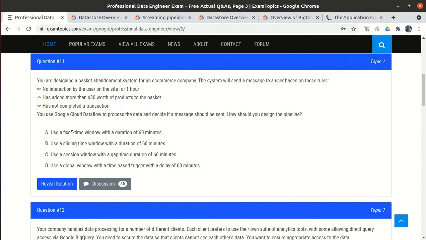We can't use the fixed time window with the duration of 60 minutes. If we use the fixed time window, the first 60 minutes, then 60 minutes, then 60 minutes, how will we know whether the user is inactive for 1 hour or not? If we use this 60 as a session window gap, and within that time we do not get any data, it means the user is inactive. So we will use the session window concept.